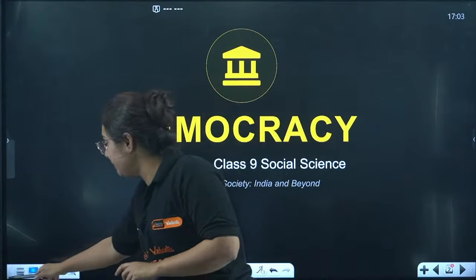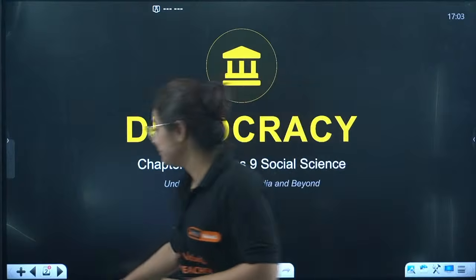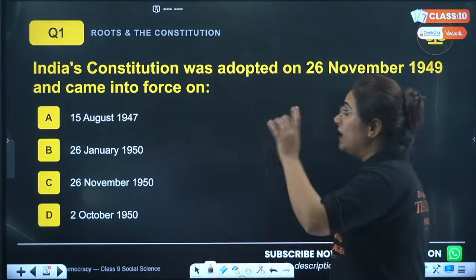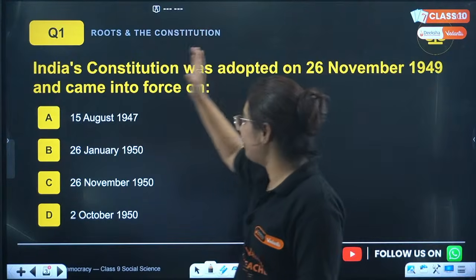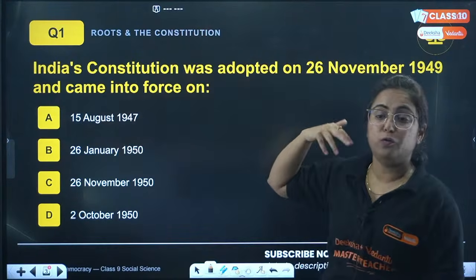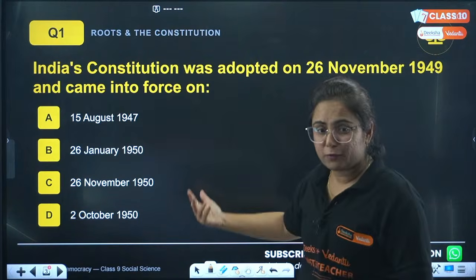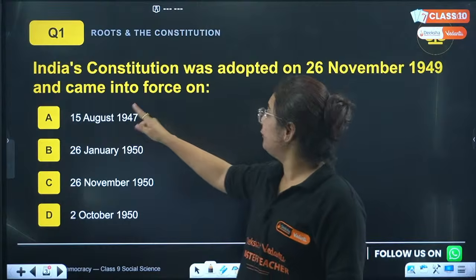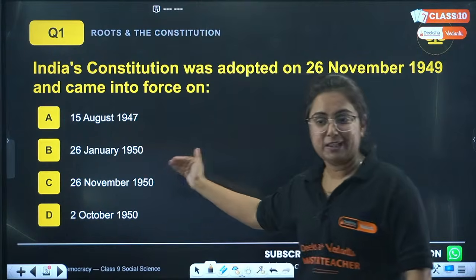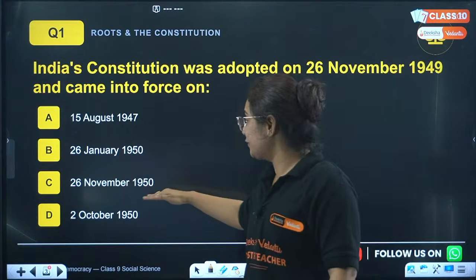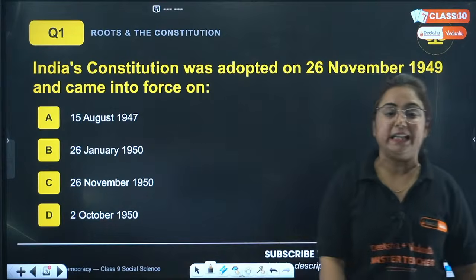And here I am with the very first question of the day, assuming that you are going to answer them all. First question: India's constitution was adopted on 26 November 1949 and came into force on. Option A, 15th August 1947. B, 26th of January 1950. C, 26th of November 1950. Or D, 2nd of October 1950.